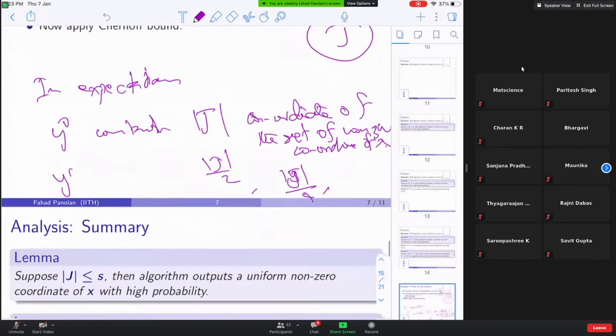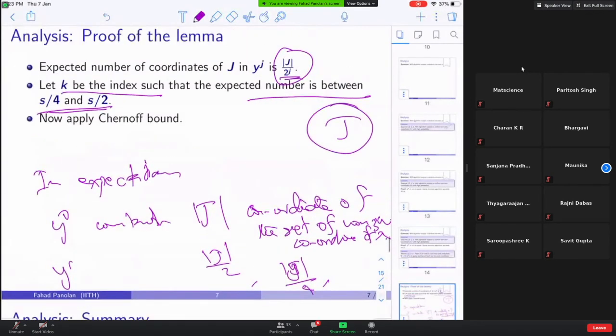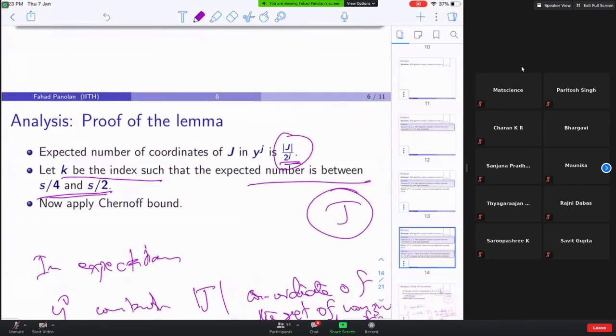Now by applying Chernoff bound, the expected number is between S by 4 and S by 2, and with high probability the number of non-zero coordinates is, say, more than S by 8 and less than S. You need to do the analysis.